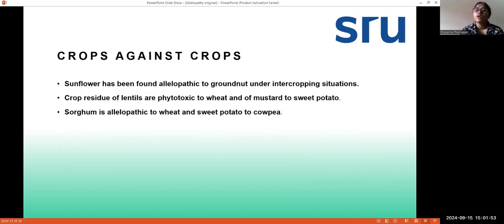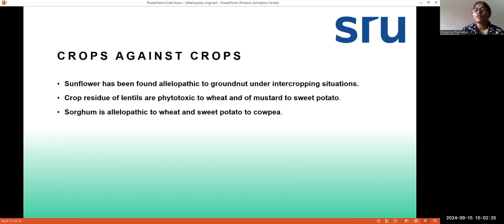In this phenomenon, crops themselves produce some kind of hormone, some kind of chemicals that are harmful to the other crops. Here, sunflower has been found allelopathic to groundnut under intercropping situations. So when we grow sunflower and groundnut in intercropping, sunflower will produce some kind of chemicals that are harmful for the groundnut, and it will destroy the groundnut crop.